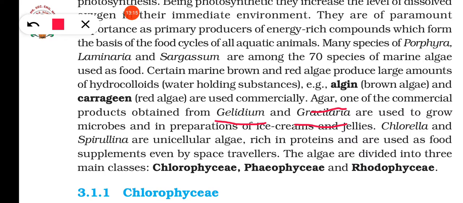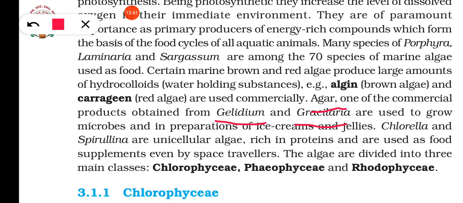So what are the economic importance of algae? They are producers, they increase the dissolved oxygen in the aquatic ecosystem. Some of them produce hydrocolloids, water holding substances like algin and carrageen. Then some produce agar, another commercially important substance, from Gelidium and Gracilaria.